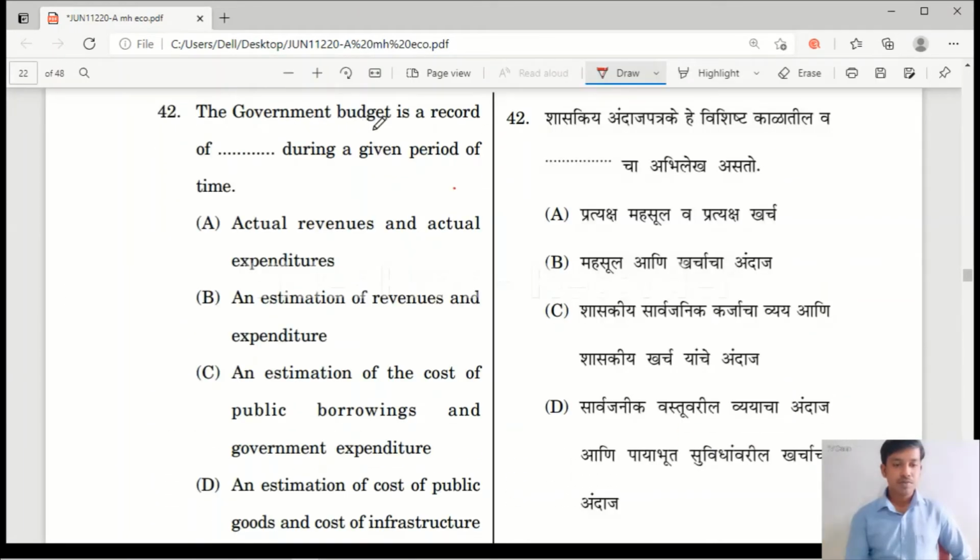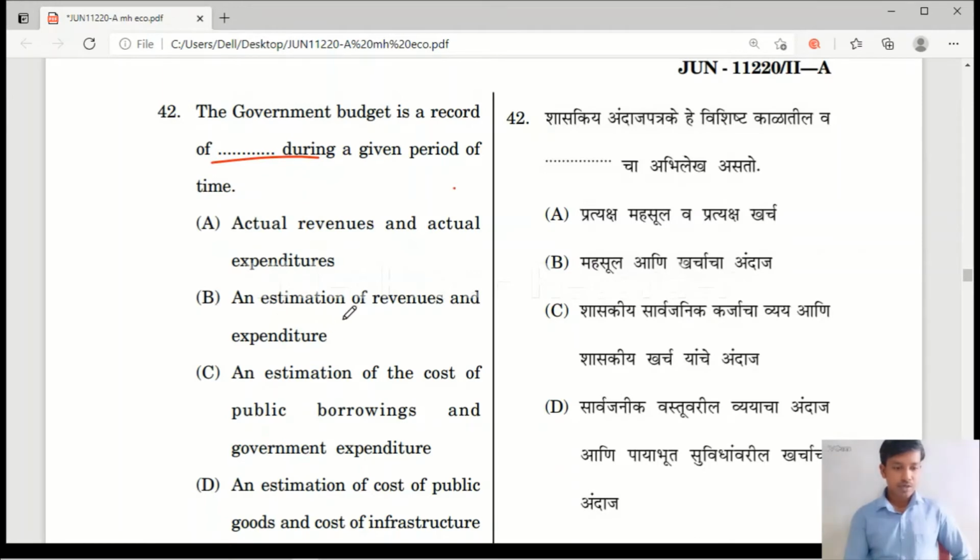Question 42. The government budget is a record of dash during a period of time. Option A, actual revenues and actual expenditures. Option B, an estimation of revenues and expenditures. Option C, an estimation of the cost of public borrowings and government expenditure. You can eliminate this. Option D, an estimation of cost of public goods and cost of infrastructure. This also you can eliminate. The government budget is a record of an estimation of revenues and expenditure. So here option B is the correct answer.